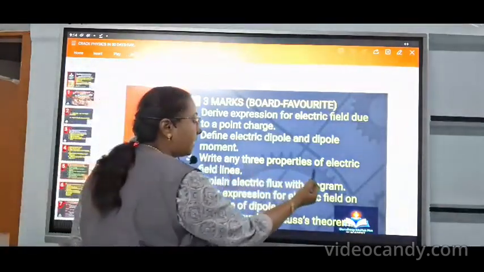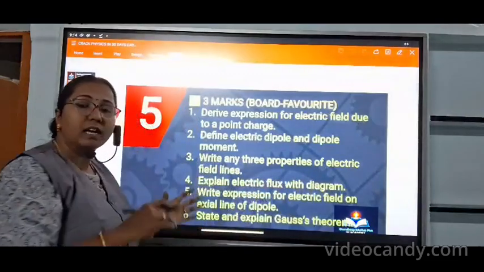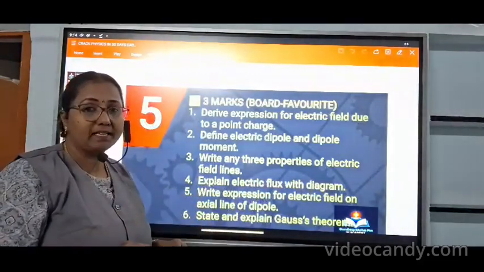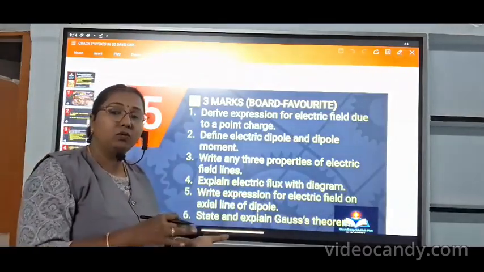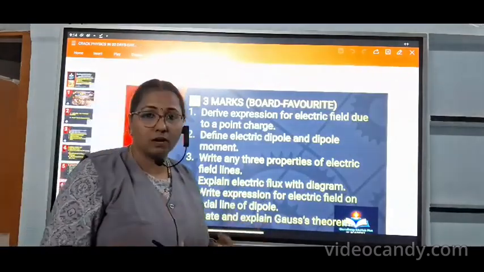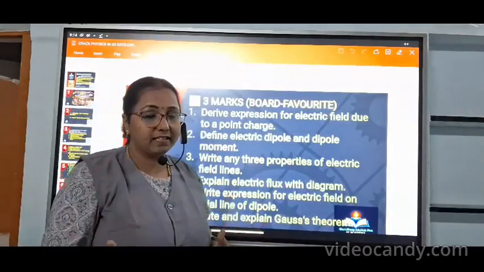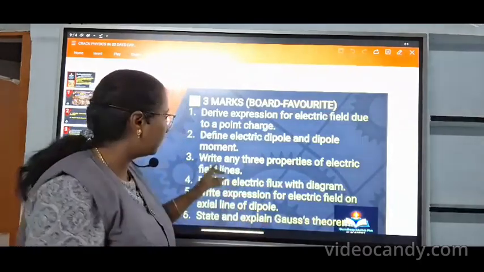So write any 3 properties. You revise all the properties depending upon the question that they actually asked. If it is a 2-mark question, you have to write 2 lines. And if it is a 3-mark question, at least 3 points you have to give.